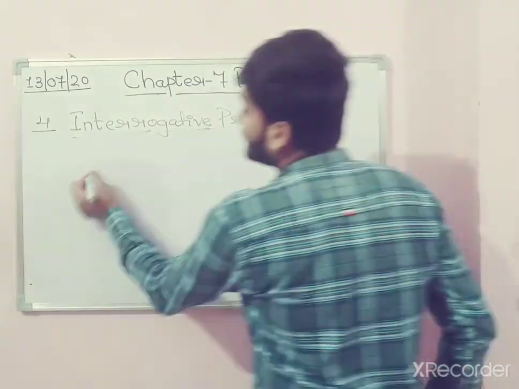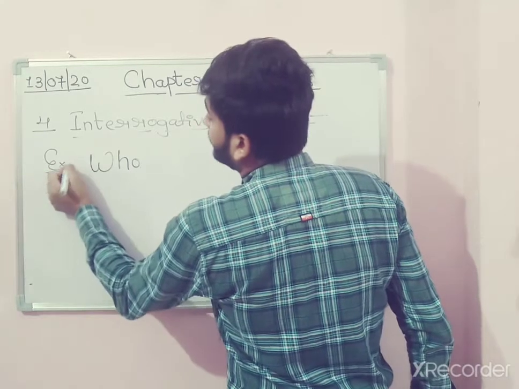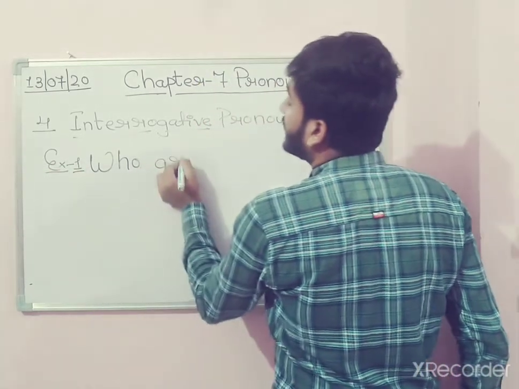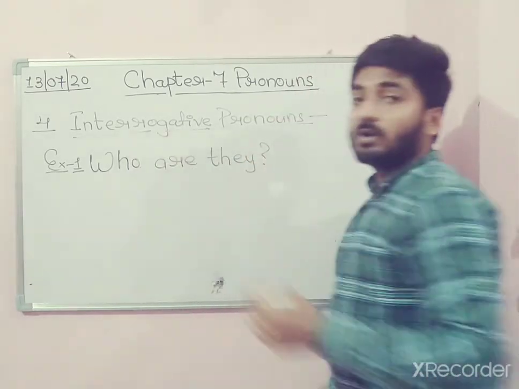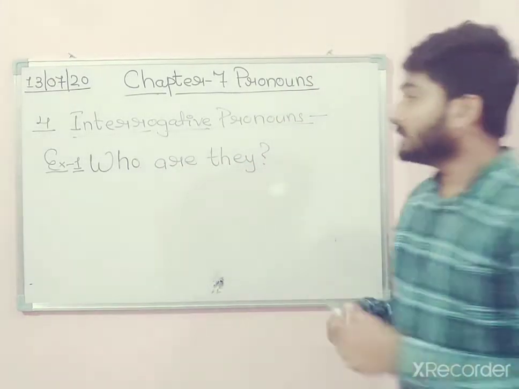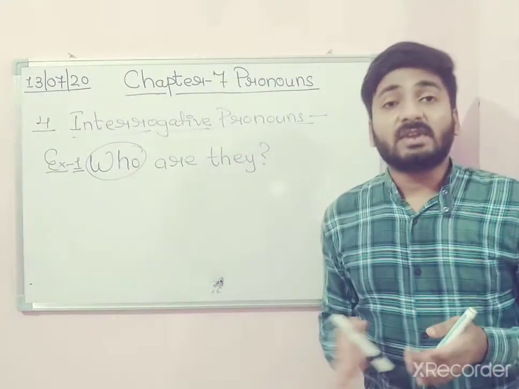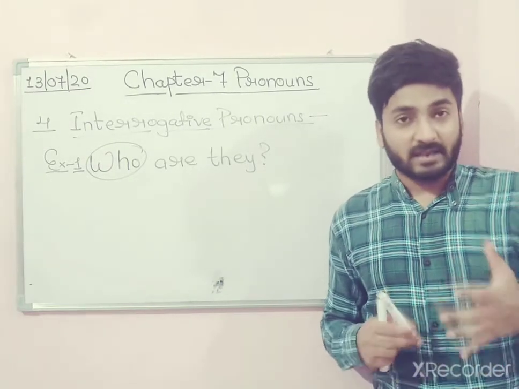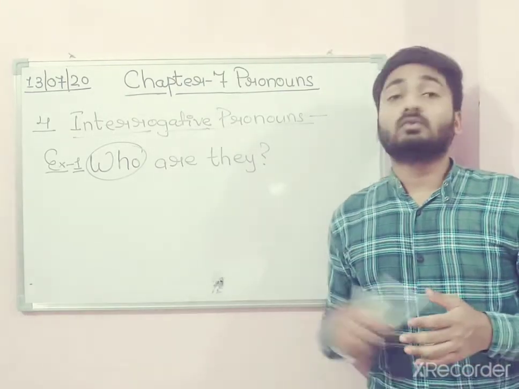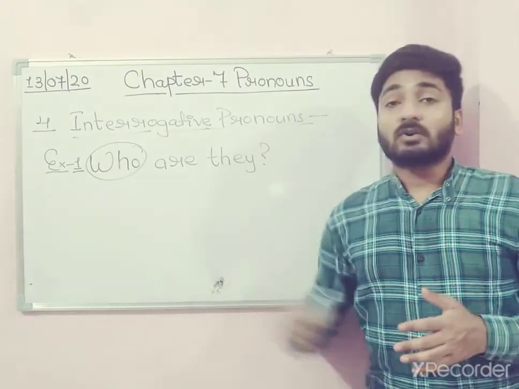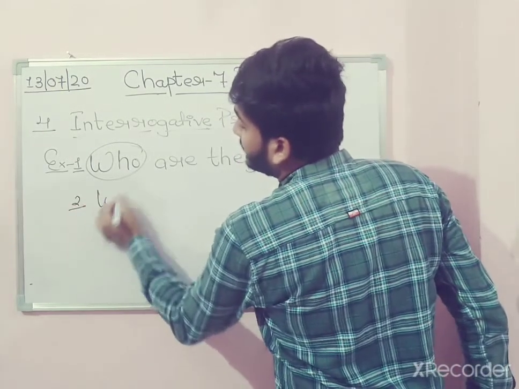Now see these examples. Number 1. Who are they? Who are they? वो कौन है? Here who is related to someone who is a living being. That means a person. Noun है, कोई noun है, लोग हैं ना, noun हुए वो हमारे, तो उनके लिए हम use कर रहे हैं to know them कि who are they, वो कौन है. So here who is an interrogative pronoun.